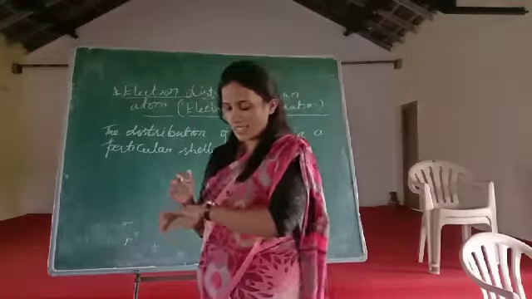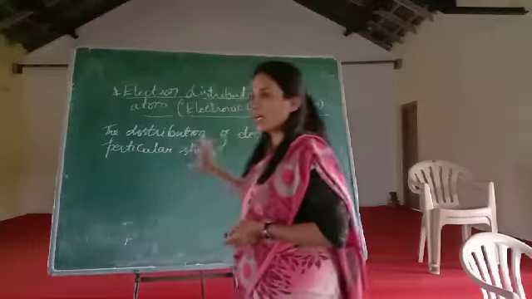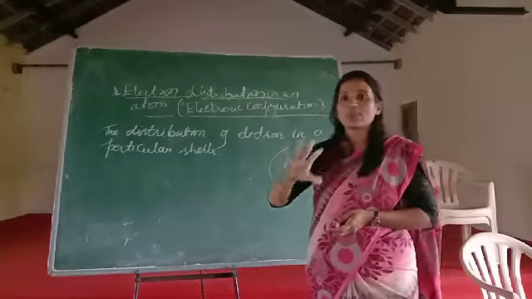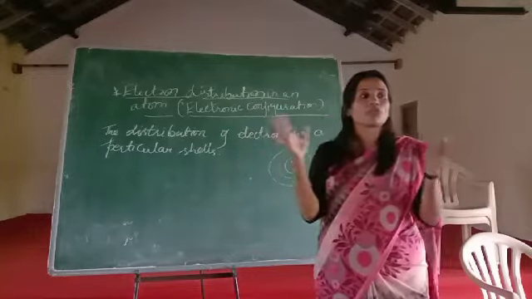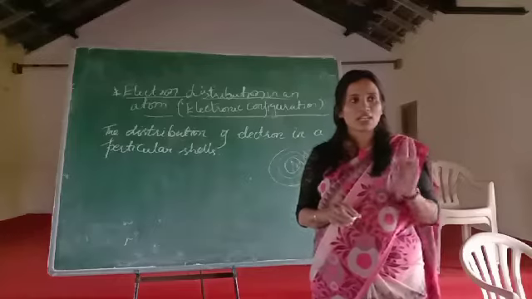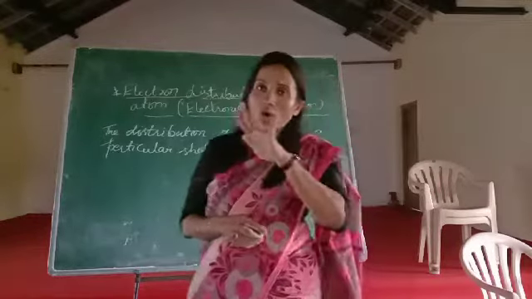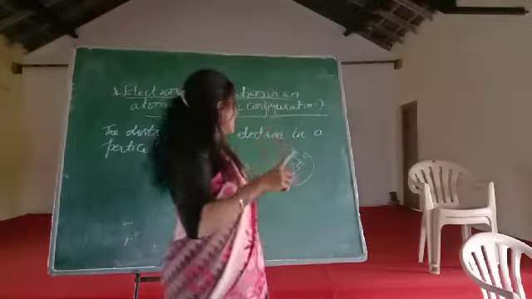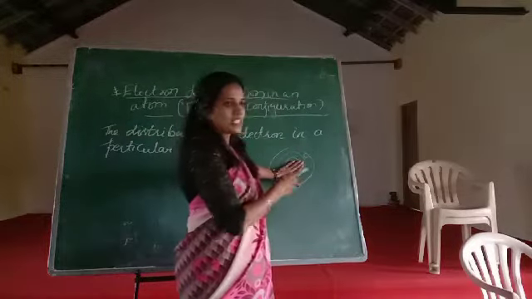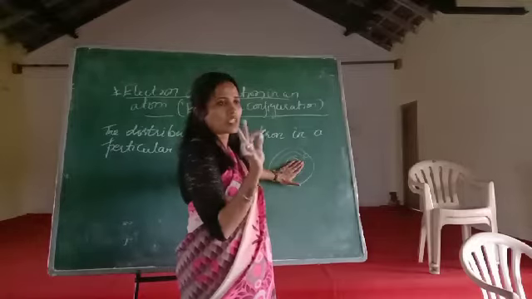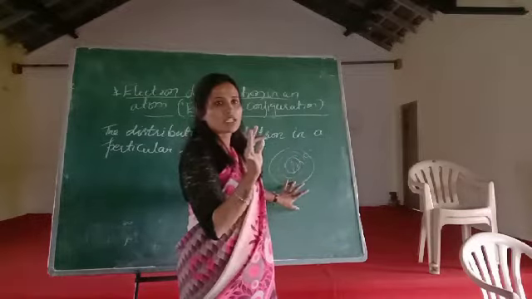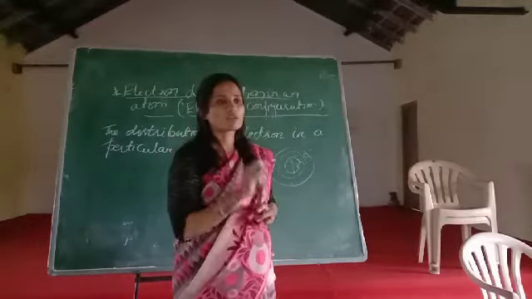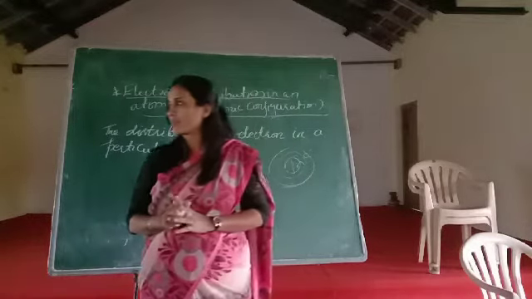Now the next thing is, see here. Here, have you understood the electronic configuration? For each and every element there is a distribution of electrons. Now the next question is, ma'am, can all the elements have the same electrons? Now children, listen here. In this concept, you leave this one. Proton and neutron, don't concentrate on that. We only need to concentrate on the electron, because we only need to learn the distribution of electrons. Understood?